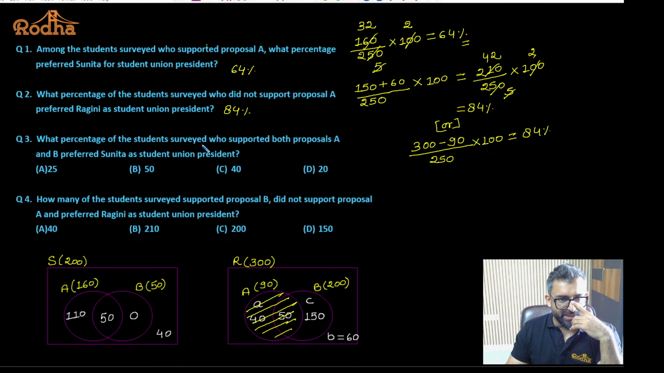What percent of the students surveyed supported both proposal A and B? Both proposal A and B. That means how many people support proposal A as well as proposal B? Tell me. 50 plus 50.